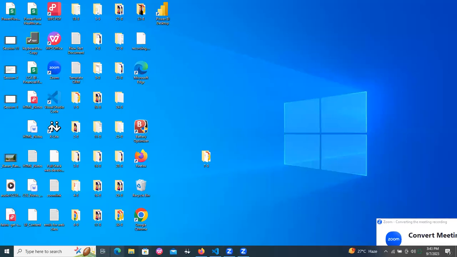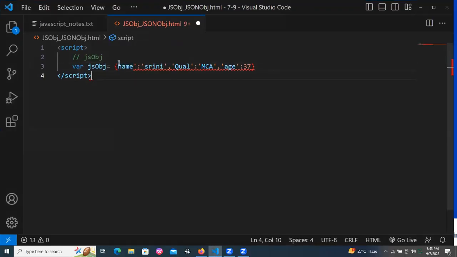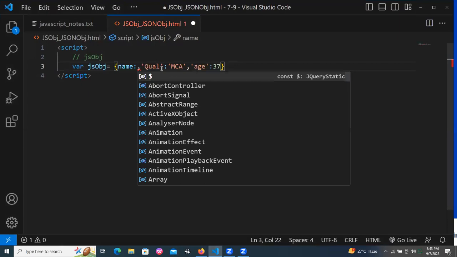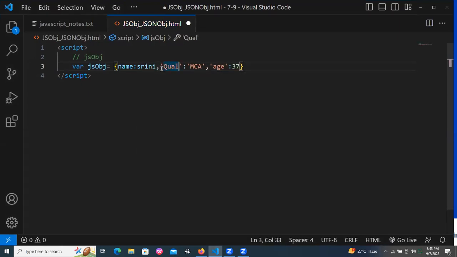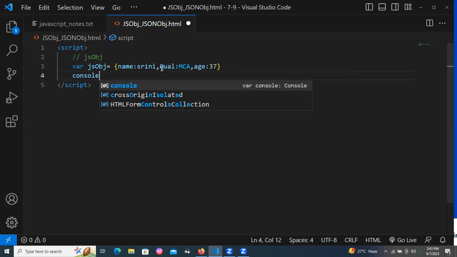Okay, so let us go with VS Code now. Can you see and observe? Even though I'm not giving single quotes for the name, it is allowing, right? Name colon Sri, qualification colon Sri. Even I'm not giving single quotes. Everything is simple. Now go to the console.log.